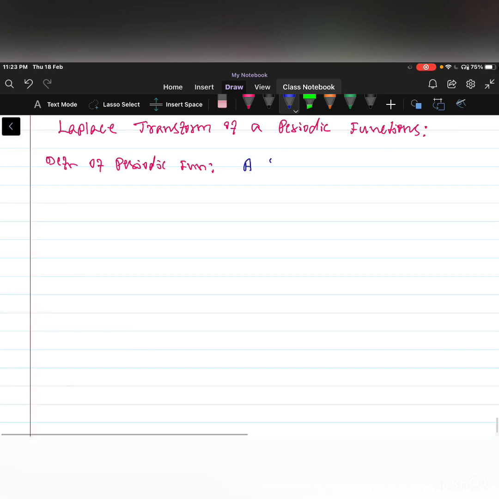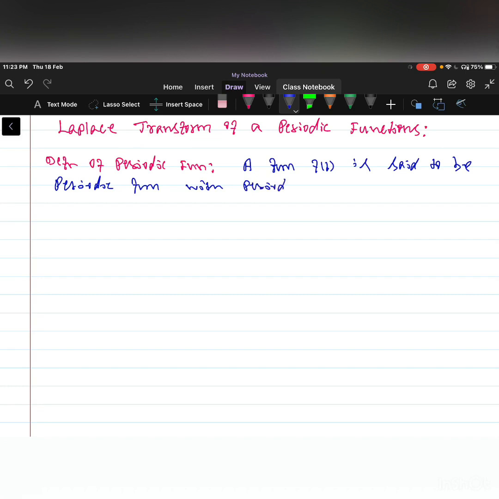The function f of t is said to be a periodic function with period capital T, that is positive, if f of t plus n into capital T is equal to f of t, where n is equal to 1, 2 up to infinity.